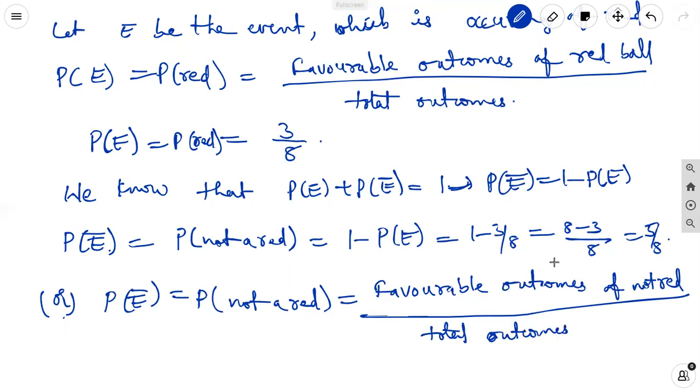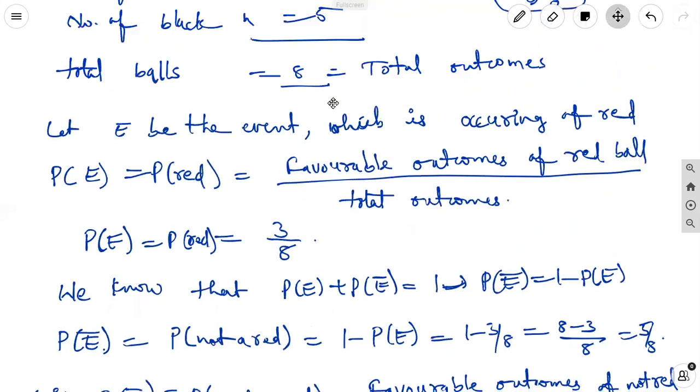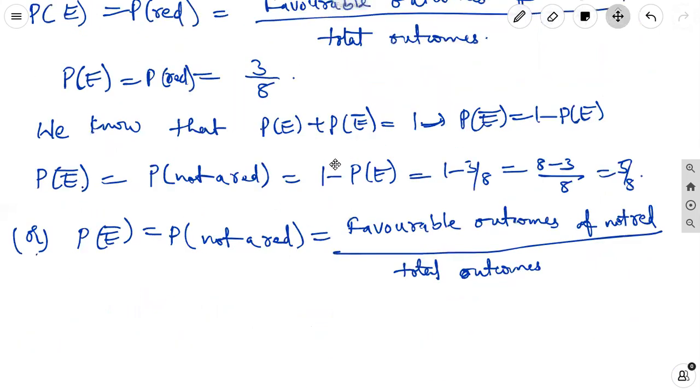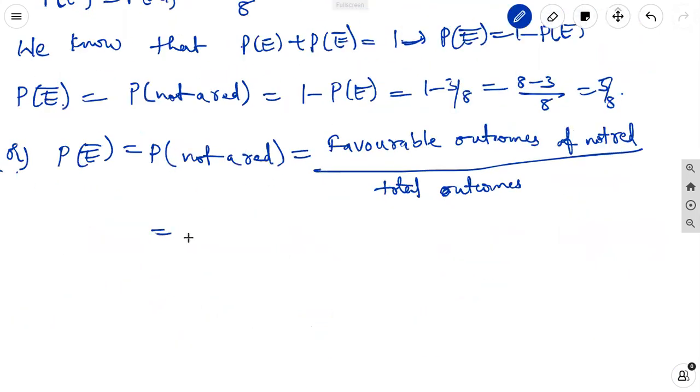Here, not a red balls, how many are there? 5 are non-red balls. That is the occurrence of the black ball or non-occurrence of the red ball. So 5 by 8.